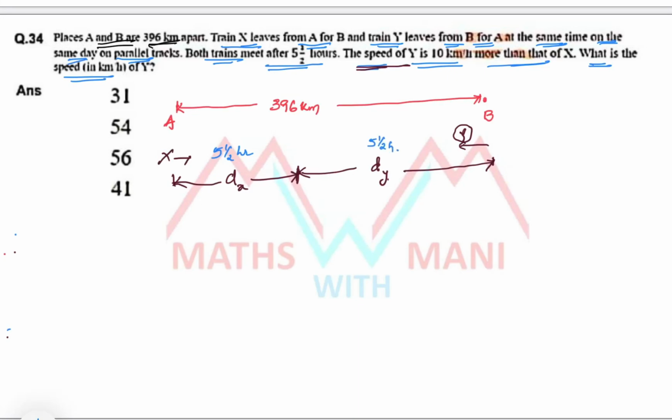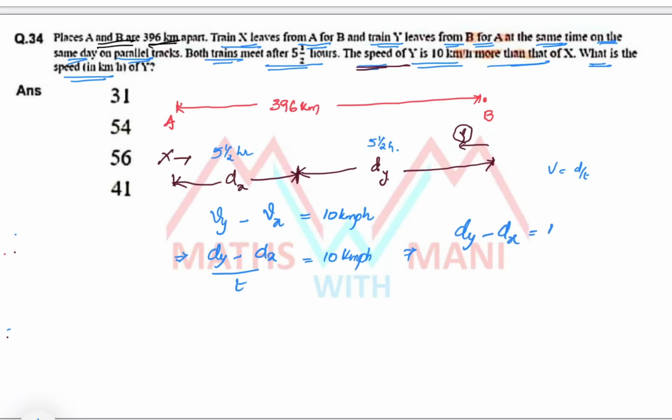Okay, so speed of Y is 10 km/h more than that of X, that is velocity of Y minus velocity of X is equal to 10 km/h. Velocity's difference is 10, what is the formula for velocity? Distance by time. Since time is the same for both, dy minus dx by time equals 10 km/h. Now tell me dy minus dx is equal to 10 into t.